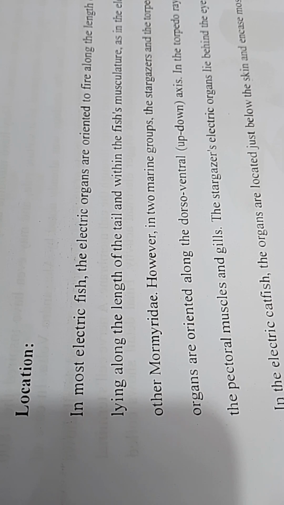However, in two marine groups, the stargazer and the torpedo ray, the electric organs are oriented along the dorsoventral, up-down axis.